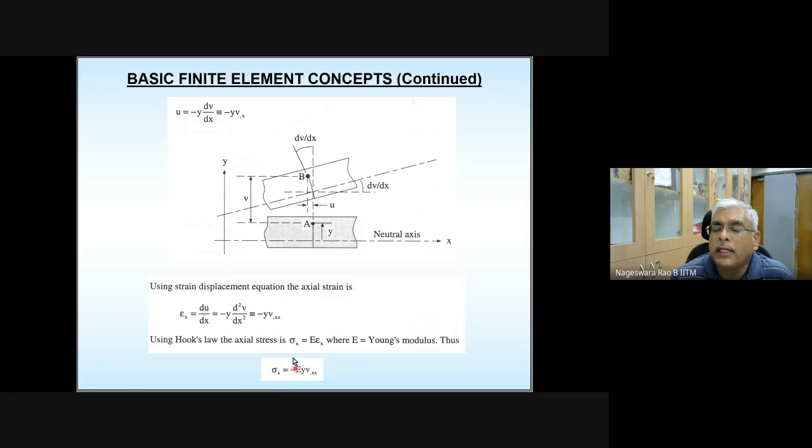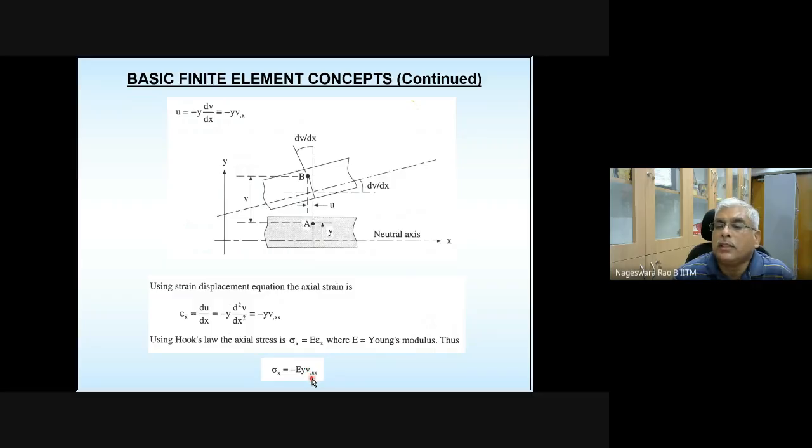And please see this stress. It is minus E. E is the material property. And y is the location of the point that you are looking at with respect to the neutral axis. For the points above the neutral axis, y is going to be positive. For points below the neutral axis, y is going to be negative. So y is going to be positive for points above the neutral axis, and negative for points below the neutral axis.